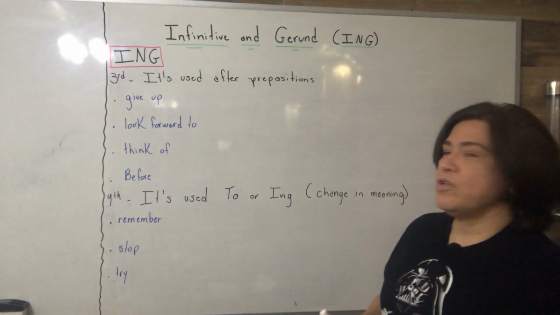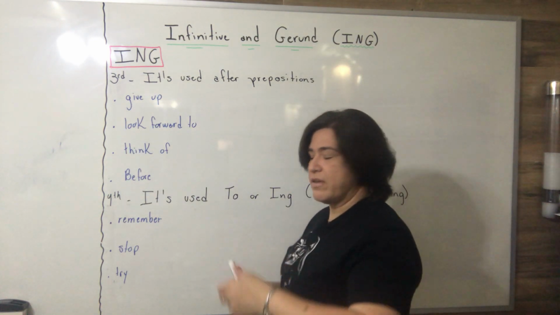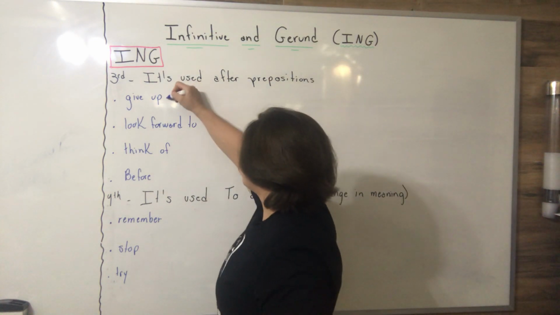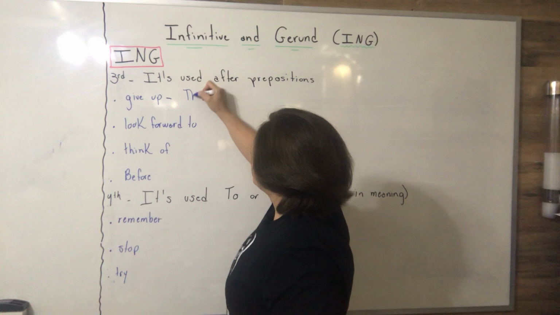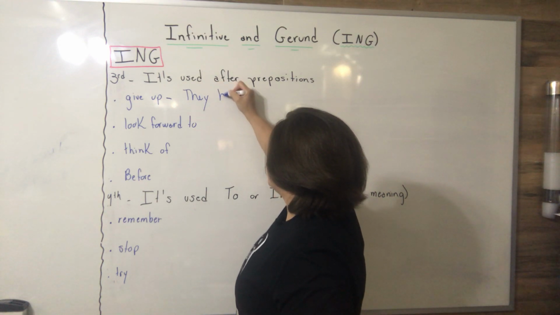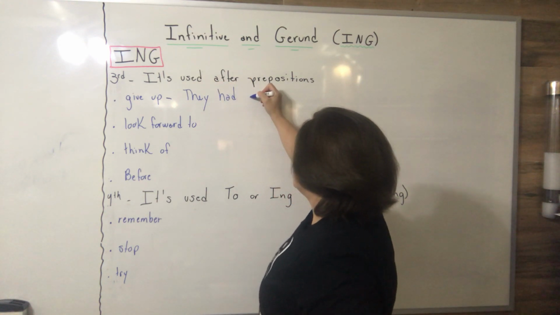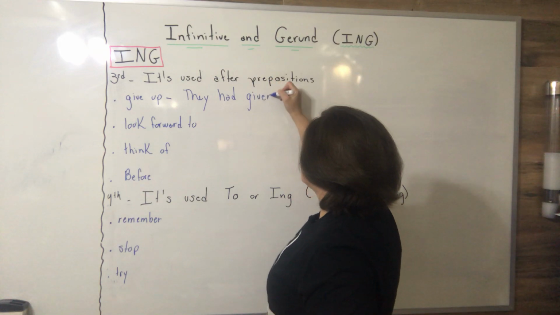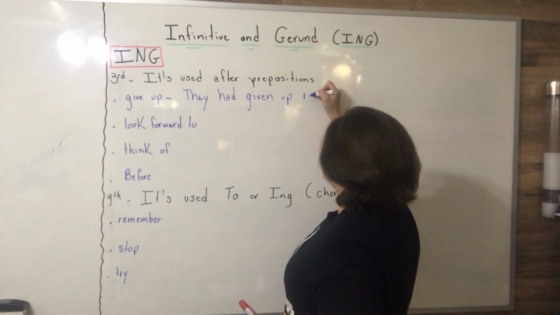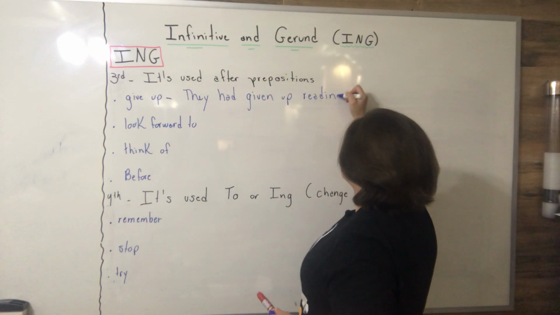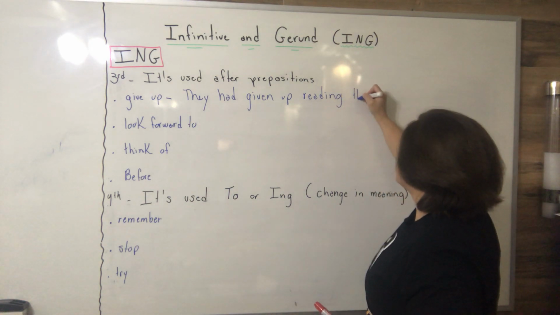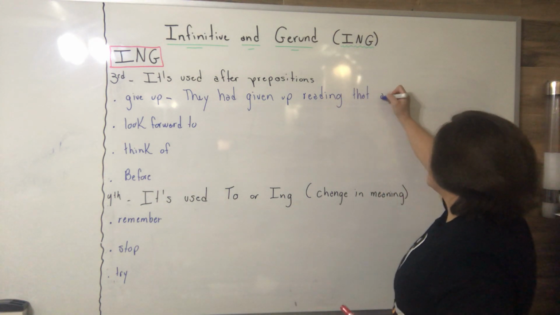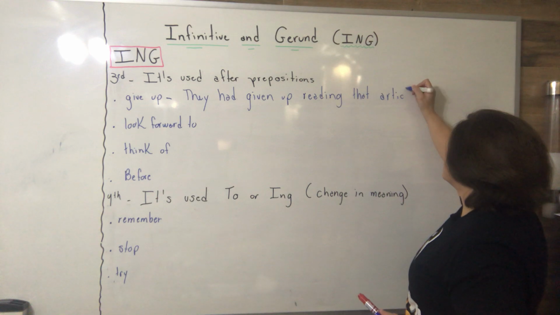Okay. I'm not going to write this sentence. I'm going to write something else, all right? And as an example, they had given up reading that article before.